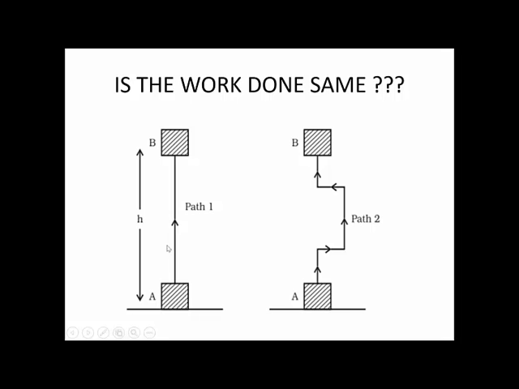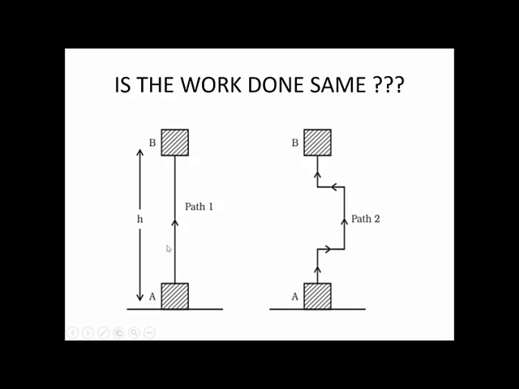The box has been raised from point A straight to point B vertically up. This is the first path. Next time the same box goes to a certain height, travels horizontally, travels again vertically, again goes horizontally, and again reaches the same position. Will the work done in both cases be the same? You are applying the force in the upward direction, and the box is also moving in the upward direction. So work done is there.